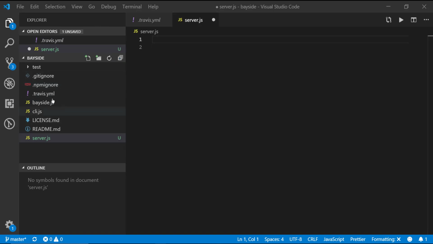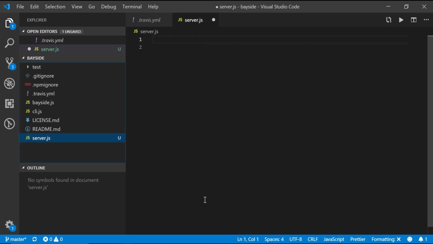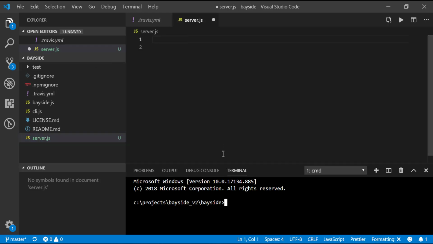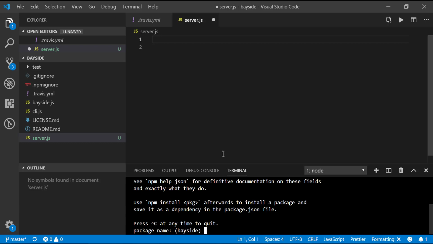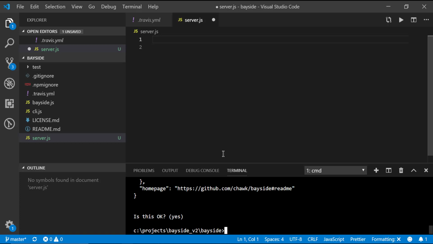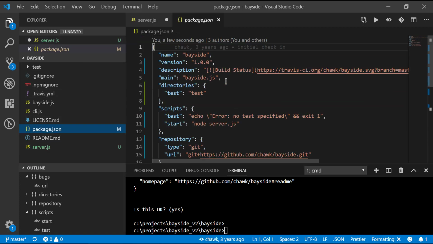All right, since this is going to be an entire project and we wiped out our package.json file, let's go ahead and add that. So we're going to init a new one. Right click in here and say open in terminal. All right, and then just say npm init. We're going to create a project file. I'm going to call it Bayside. Could have just left it there, but whatever. I'm going to leave all that empty for right now. I don't care. So this is a brand new empty package here.